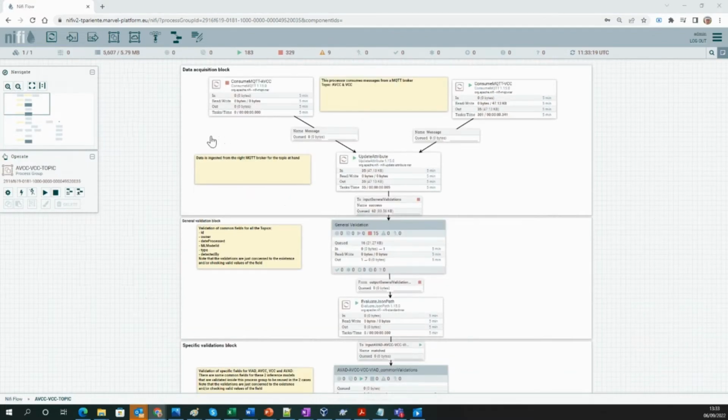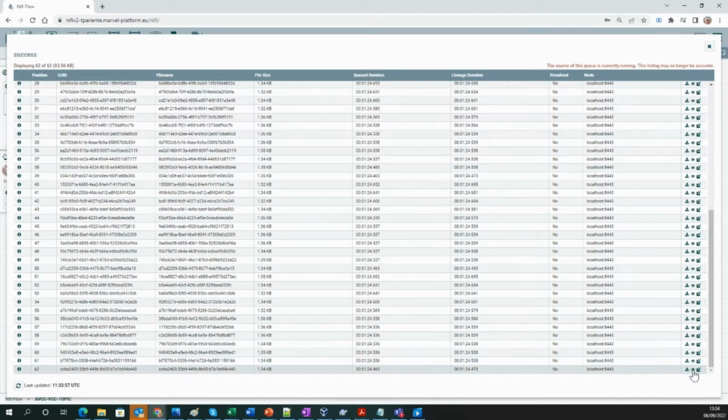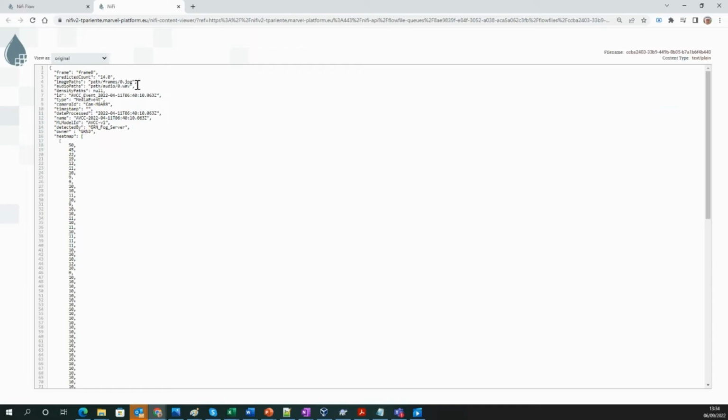Now let's perform a quick execution of the flow with sample data. The first connection shows that there is a queue of data waiting to be processed. This is because we have stopped the processor for demo purposes, and NiFi queues the data to not miss any information. We can see the data in the queue by selecting the specific entry and browsing the content, in this case a JSON file with sample data from the VCC.